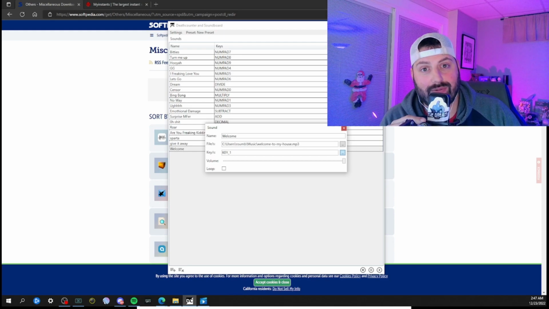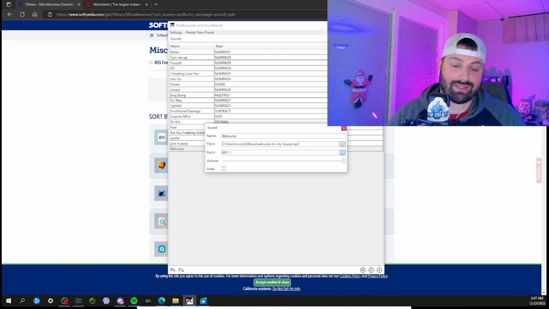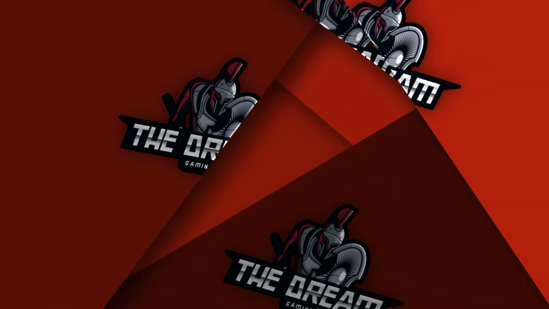And that is how you make your keyboard into a GoXLR. If you want more, exit out of that and repeat the process. So there, that's how you make a keyboard into a GoXLR.